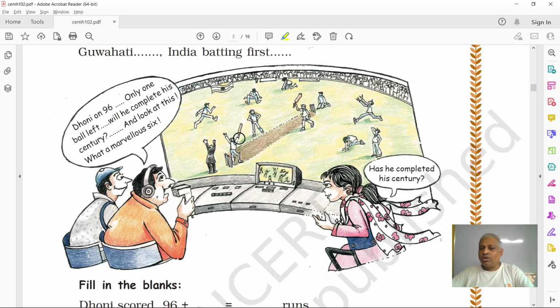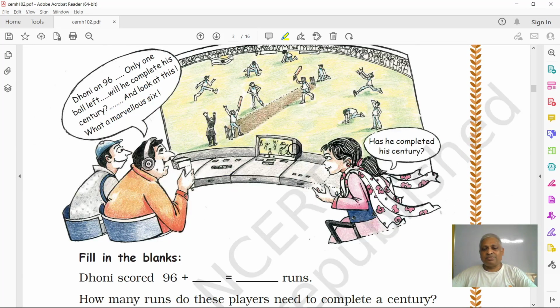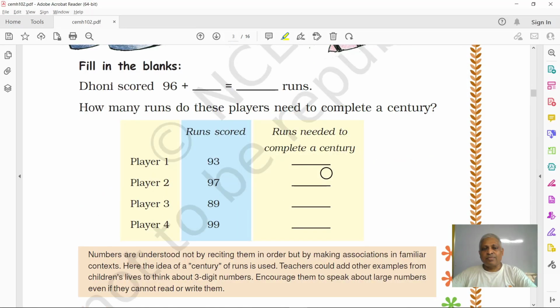So there is only one ball, and with one ball, how many maximum runs one can make? 6, sir. If it hits a 6, it will be 6 runs. If it hits the boundary, it will be 4 runs. Right? So he has to hit at least a boundary, or 6 will do. It will be more than 100. 96 plus 6, if he makes a 6. So 96 plus 4 equals 100 runs. Right?